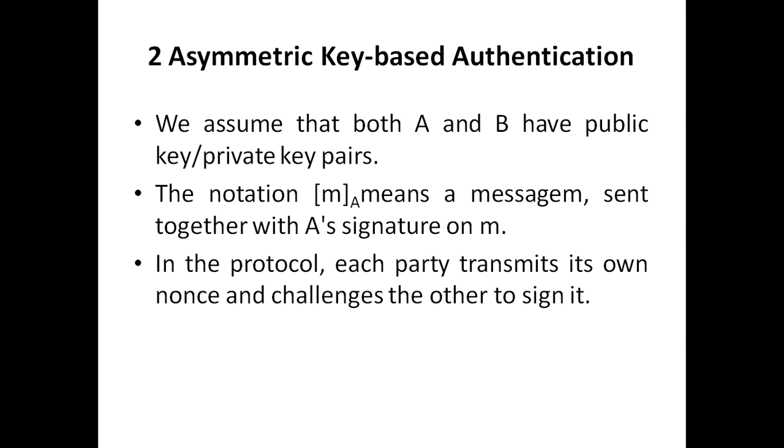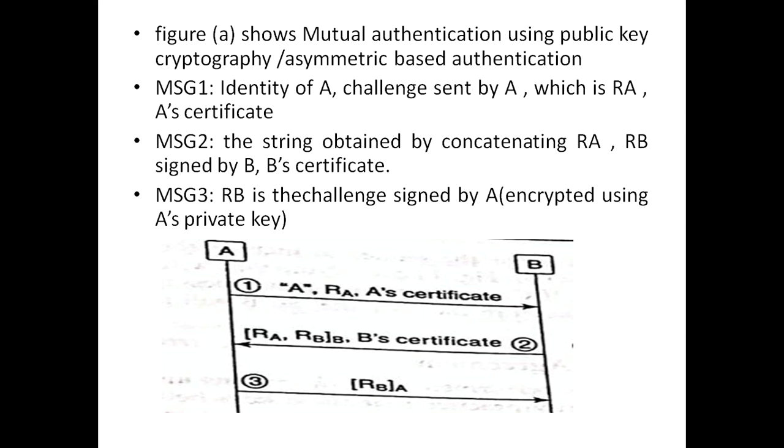Second one is asymmetric key based authentication. In this, we assume that both A and B have public key, private key pairs. The notation yum of A means a message yum sent together with A's signature on yum. In the protocol, each party transmits its own nonce and challenges the other to sign it.